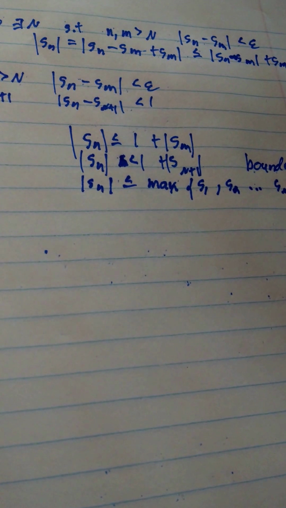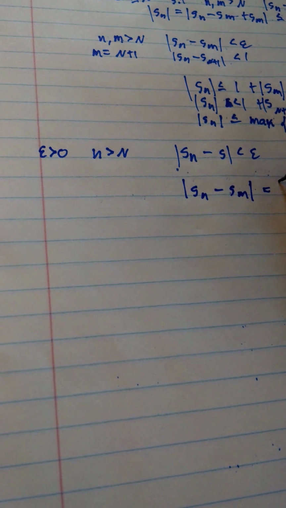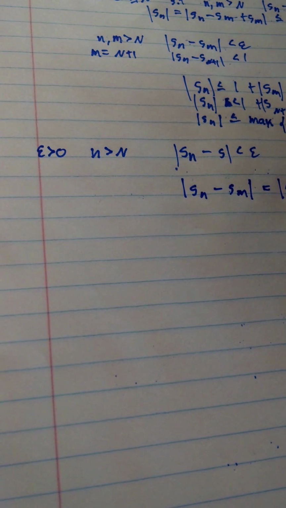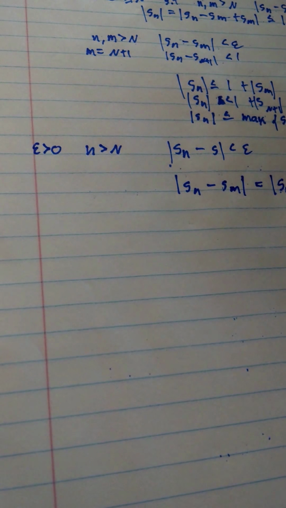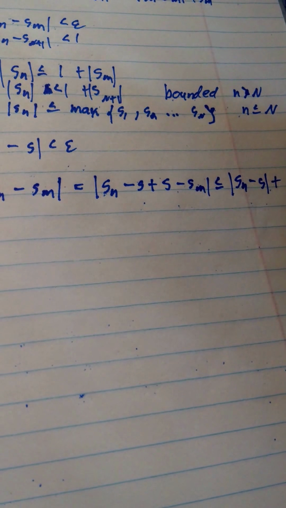So that's part 1. Part 2, show that any convergent sequence is Cauchy. So we know for a convergent sequence that |s_n minus s| is less than epsilon for some n greater than N, and epsilon, of course, is greater than 0. So we're going to start off with what we want to show. And again, we're going to add 0 in the form of plus s minus s, and then we're going to split this apart using our handy-dandy triangle inequality.